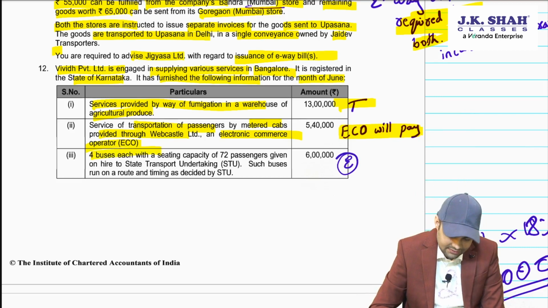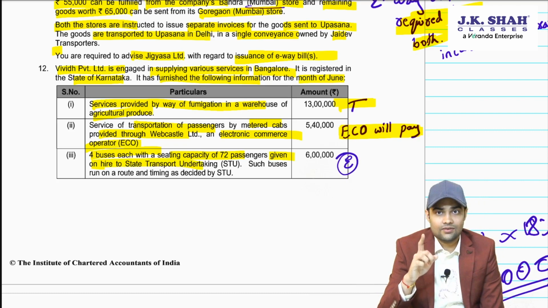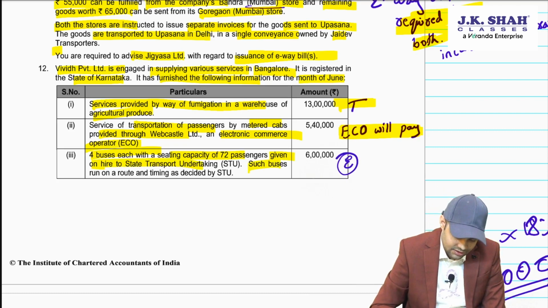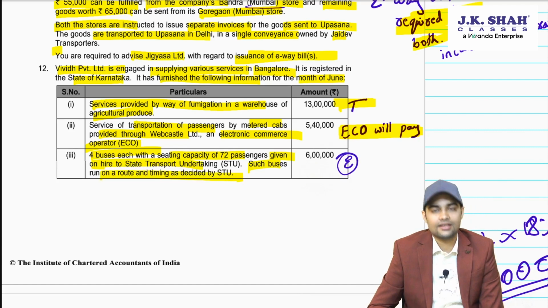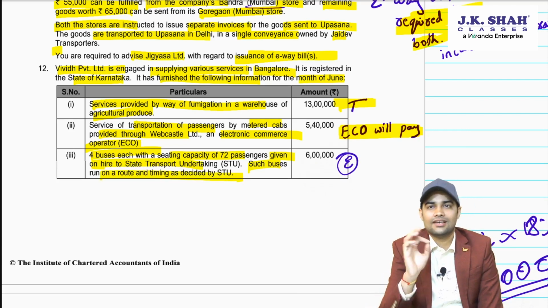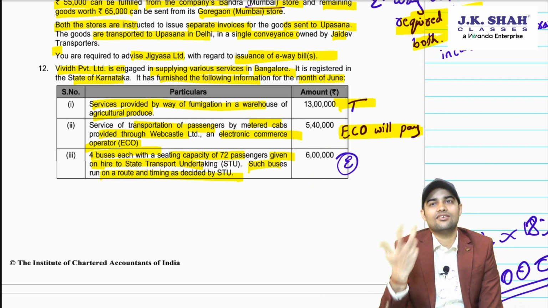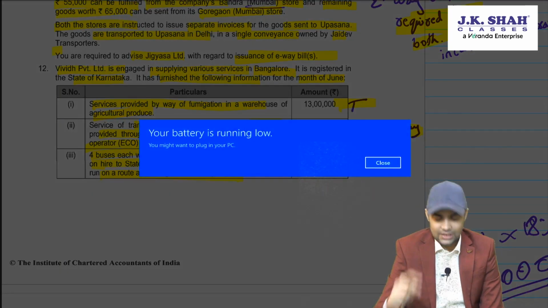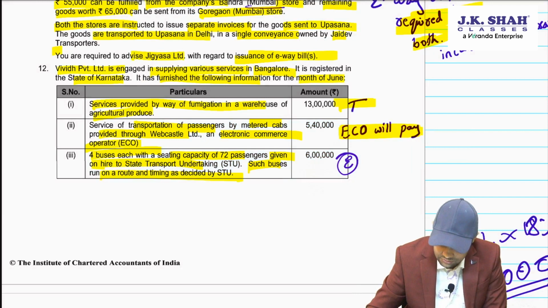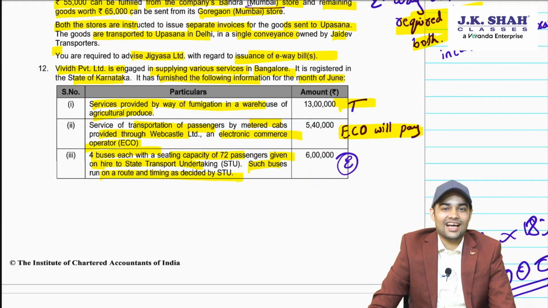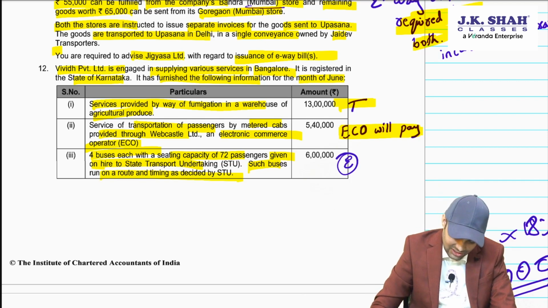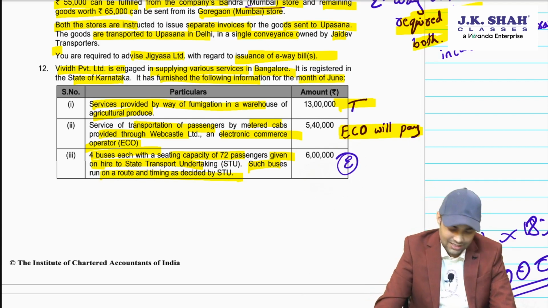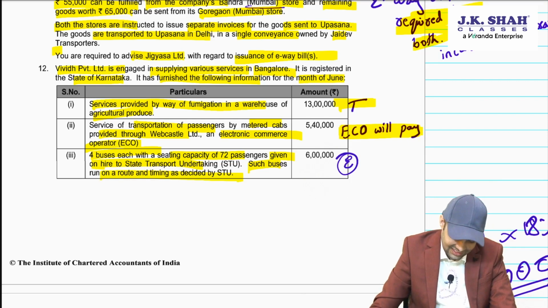4 buses each with seating capacity of 72 passengers given on hire to state transport undertaking. More than 12 passengers. Such buses run on the route and timing decided by the state transport undertaking. Basically, contract carriage given on hire. So when you are giving it on hire, okay, this will enjoy an exemption. Giving on hire to a state transport undertaking enjoys an exemption. There would not be any GST implication on this.